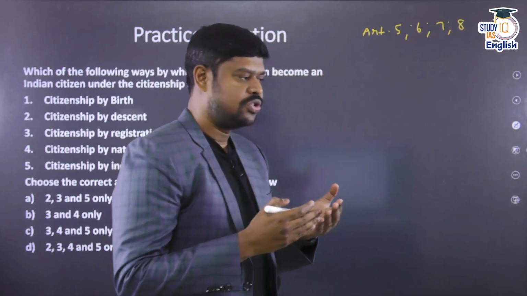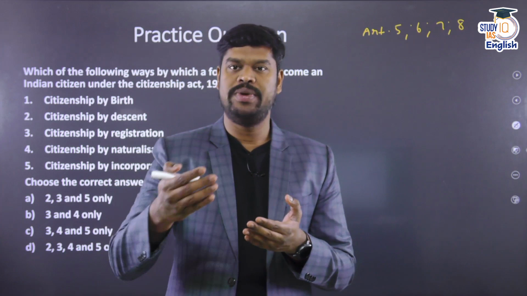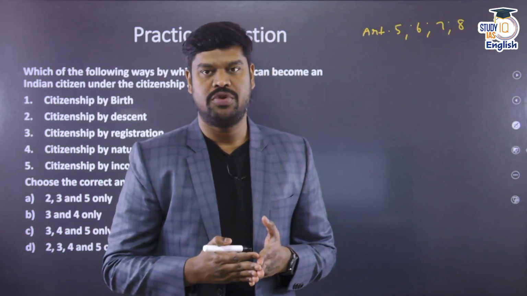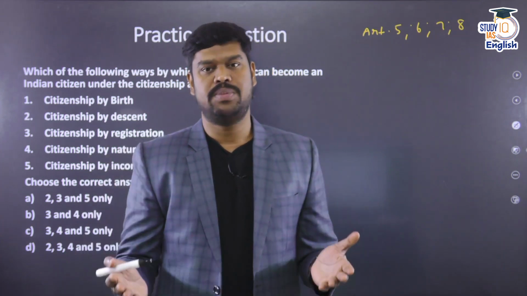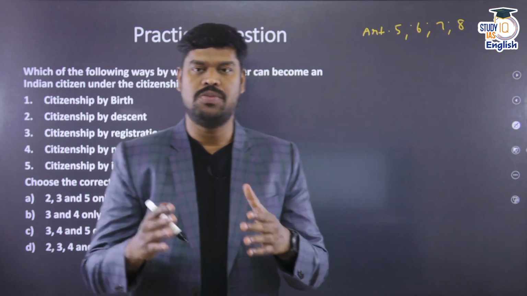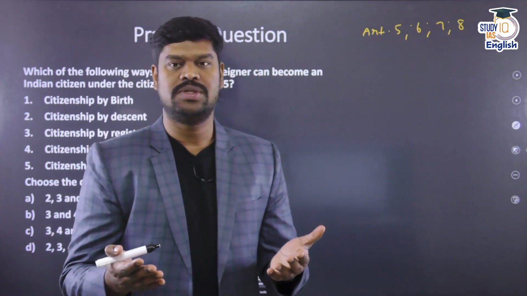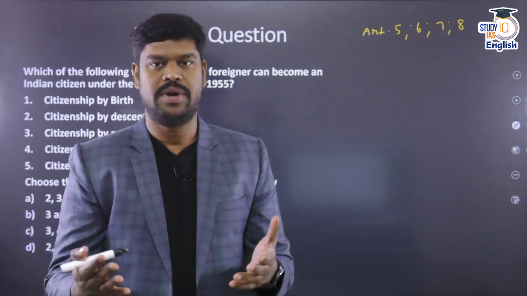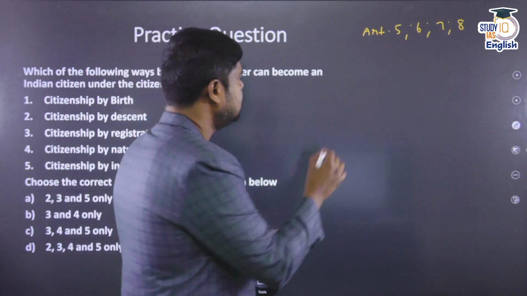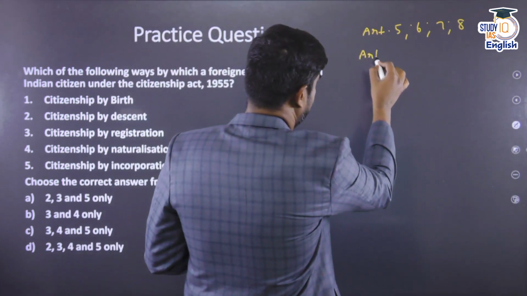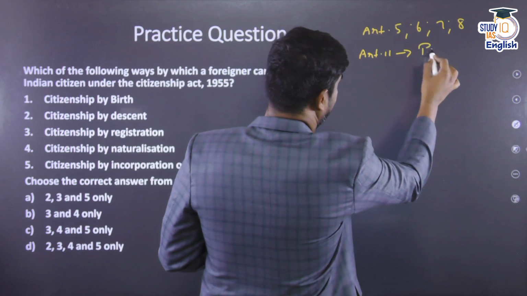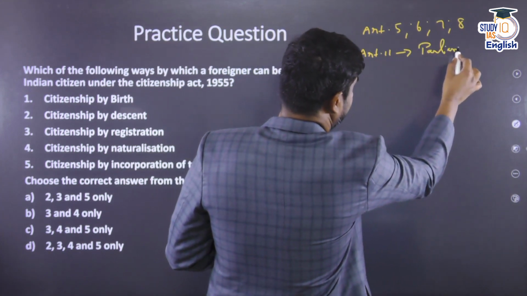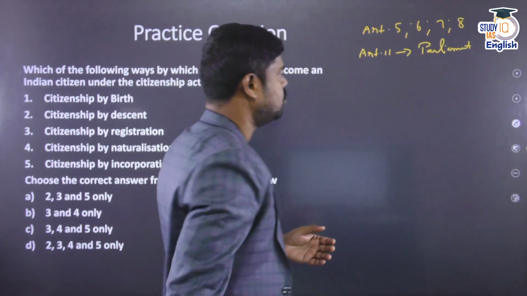However, the Constitution does not provide as to who would be the citizen subsequent to the commencement of the Constitution, because citizenship can be a very dynamic concept and they don't want to put everything in the Constitution itself, as it makes it extremely difficult to amend in the future. Hence under Article 11 of the Constitution, they have given the power to the Parliament to regulate citizenship subsequent to the commencement of the Constitution.